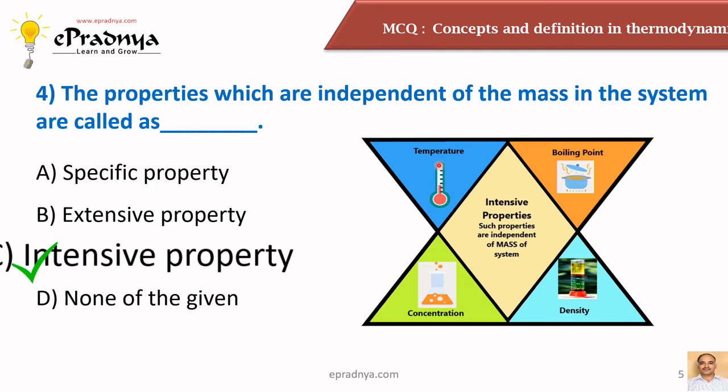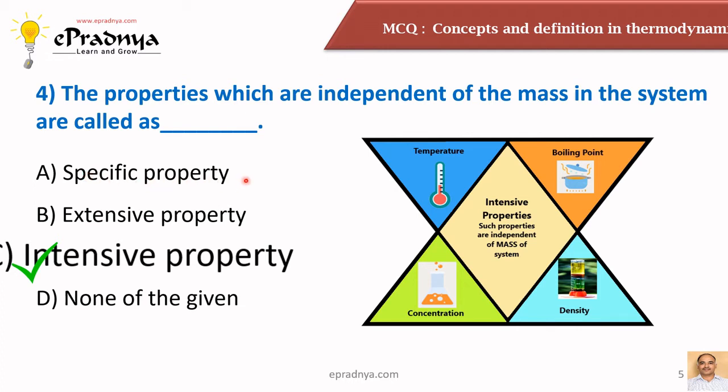Temperature is also the same thing, the same property, where the temperature of a single molecule or the temperature of, say, thousands of molecules, irrespective of the mass present in the system, will show you the same temperature. Same is the case with the concentration. But if you consider extensive properties, then extensive properties are the properties which are dependent on the mass of the system. It means if the mass of the system changes, then the values of such properties will change. For example, pressure and volume are such types of important extensive properties.